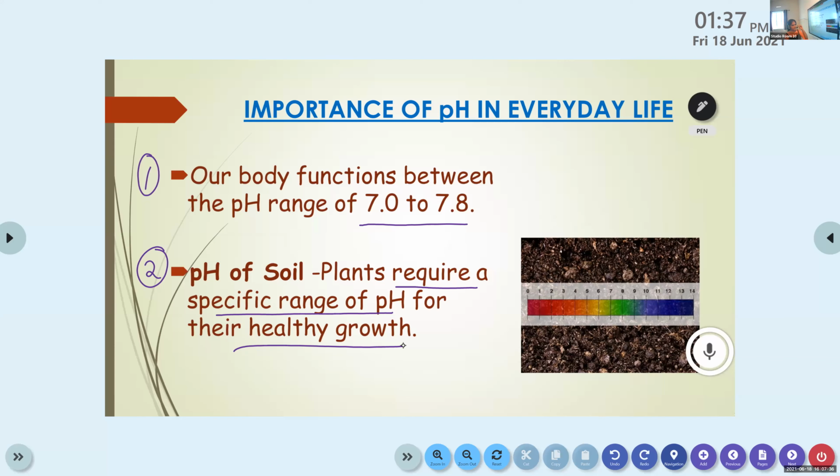Have you completed this slide? Yes, ma'am. Swati, can you please read these two points? Our body functions between the pH range of 7.0 to 7.8. pH of soil: plants require a specific range of pH for their healthy growth. Okay. Susan, completed? What about the others?